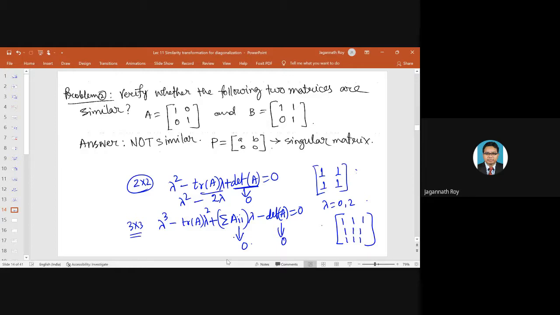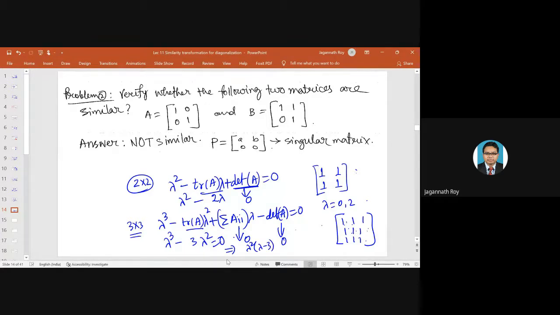Cofactors will be 0 because 1 minus 1, 1 minus 1, 1 minus 1. So this becomes 0. And here we will have only lambda cube minus trace, which is 3 lambda square, and the rest becomes 0. So this is nothing but lambda square taken common, so lambda square times lambda minus 3.